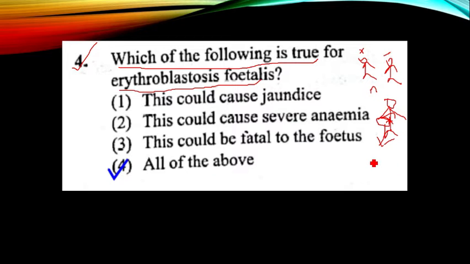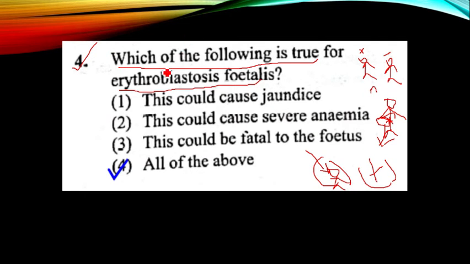But when the second baby also belongs to the positive blood group, the Rh antibodies formed in the mother will cross the placenta and cause jaundice and anemia in the embryo, which may lead to death of the embryo.